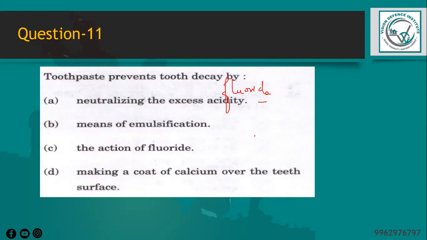While toothpaste can help to neutralize the excess acidity in the mouth, they may contain some emulsifiers that aid in cleaning. So the primary role in preventing tooth decay is through the action of fluoride. So making a coat of calcium over the teeth surface is not a mechanism by which toothpaste prevents tooth decay, right? So option will be C, the action of fluoride.